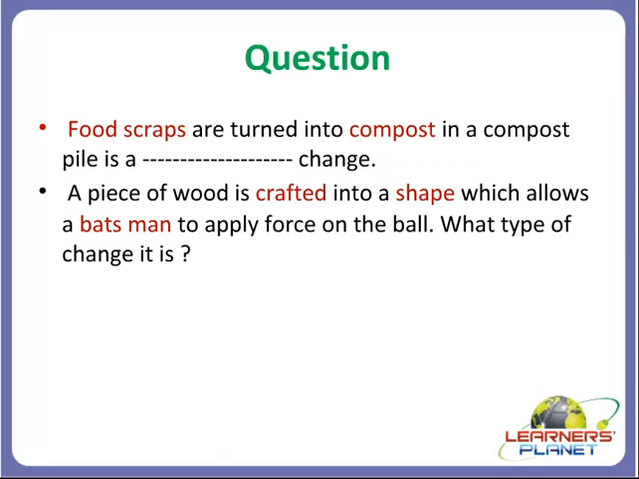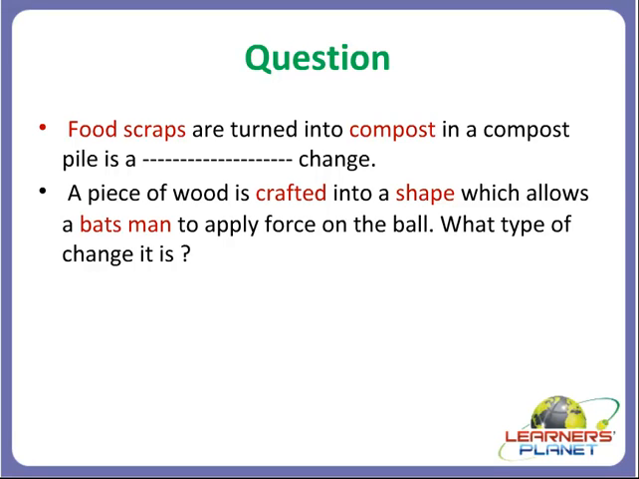The question is, food scraps are turned into compost in a compost pile is a dash change. Now could you guess what type of change it would be, whether it's a physical or a chemical change? Just turn back your pages of books, and what is there? Food scraps are turned into compost. Now what are these food scraps composed of? They are composed of carbohydrates, proteins and fats.